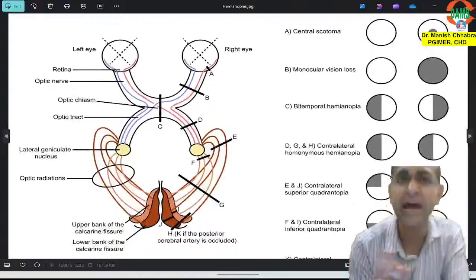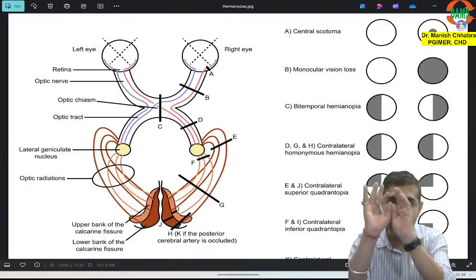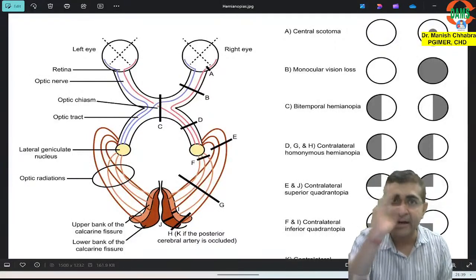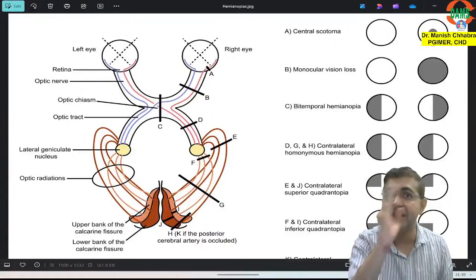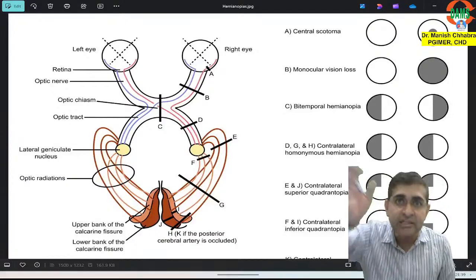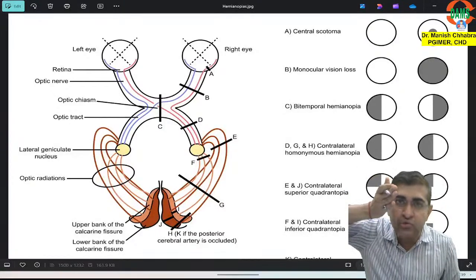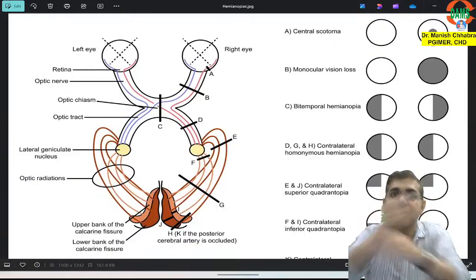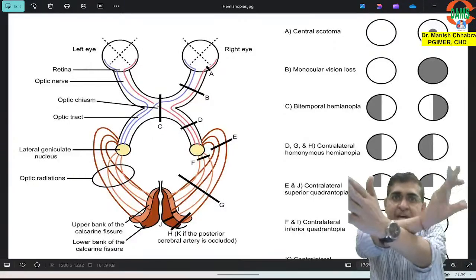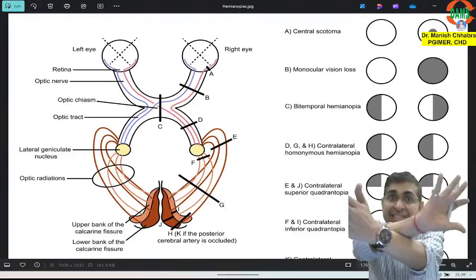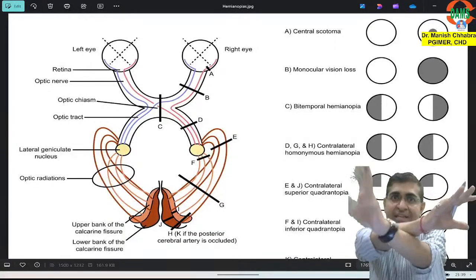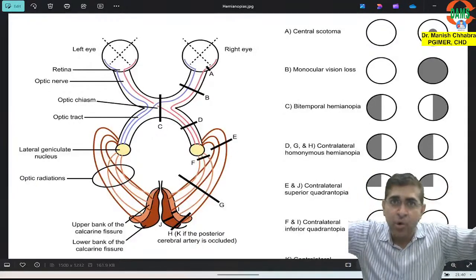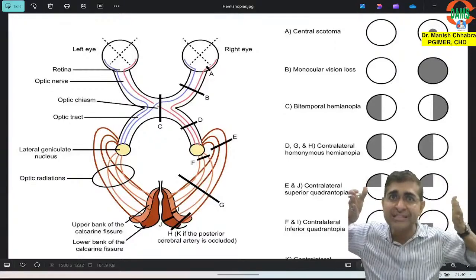Check this out. Let's suppose there is a right eye. You divide the right eye into two parts: the right part, the temporal part, and the left part, the nasal part. The temporal fibers go to the same side, while the nasal fibers cross, forming the optic chiasma. This is the nasal fiber of the left eye. This is the nasal fiber of the right eye. Have you understood? And both the temporal fibers will lie on the same side.